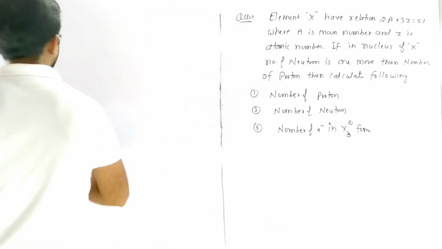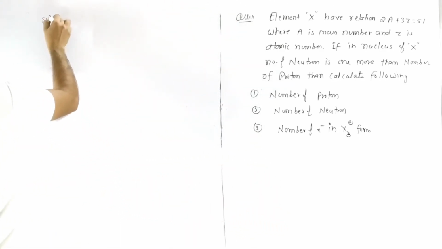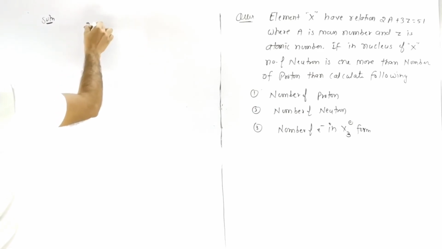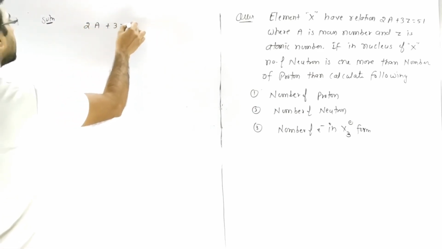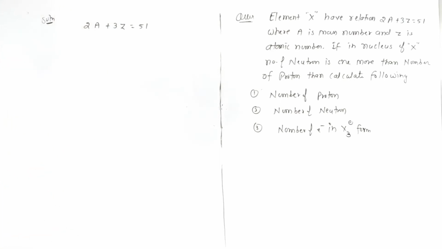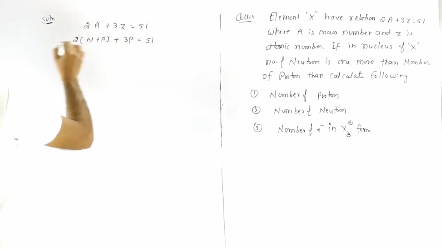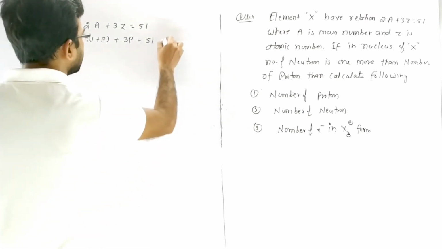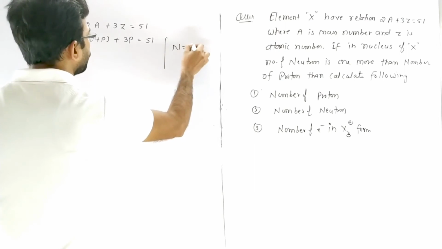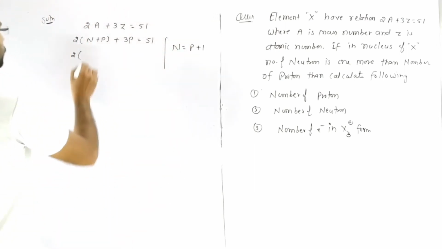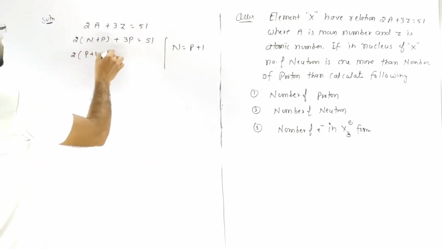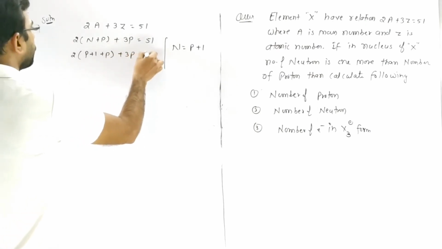So we are given that element X has the relation 2A + 3Z = 51. We know that mass number is the sum of neutron plus proton, so we put neutron plus proton, and atomic number is the number of proton, equal to 51. Now one thing is given, that the number of neutron is 1 more than the number of proton, so we put P + 1 + P + 3P = 51.